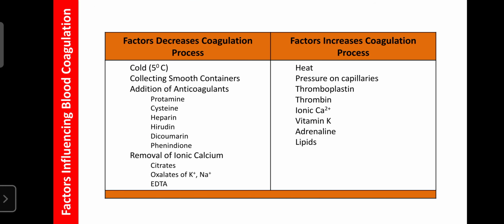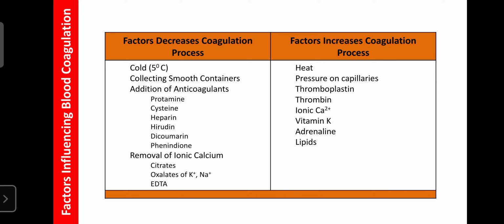So next are the factors that can influence blood coagulation. Certain factors decrease the blood coagulation process, and these factors are helpful to keep blood in a blood bank, or to store the blood for a longer duration. And some factors enhance the blood coagulation process, and adding these factors is helpful to prevent hemorrhage in the case of an accident or severe hemorrhage.